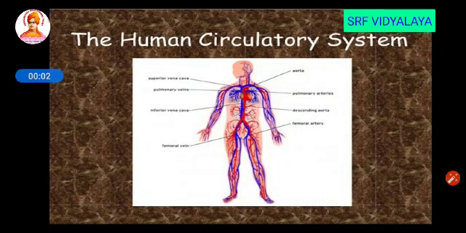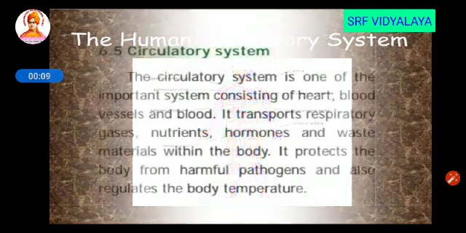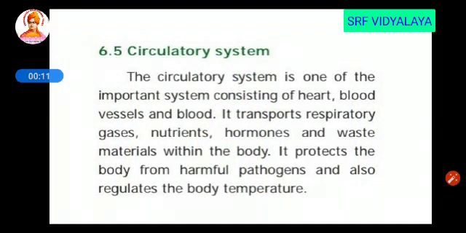Namaste students. Now we are moving to the next system called the circulatory system. It is one of the most important systems, consisting of heart, blood vessels and blood. It transports the respiratory gases, nutrients, hormones and waste material within the body. It protects the body from harmful pathogens and also regulates the body temperature.